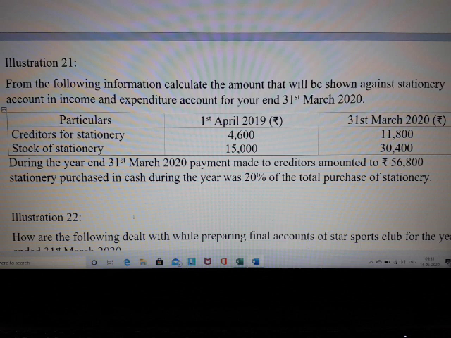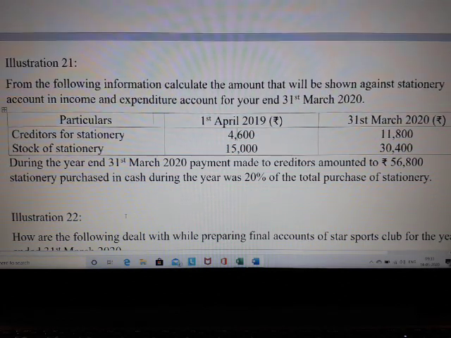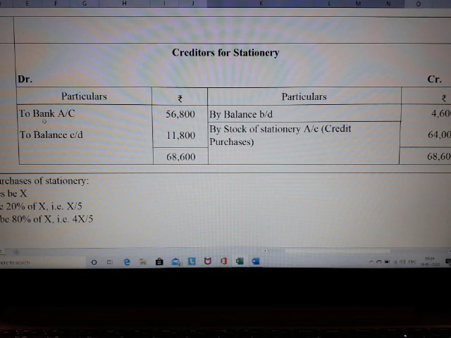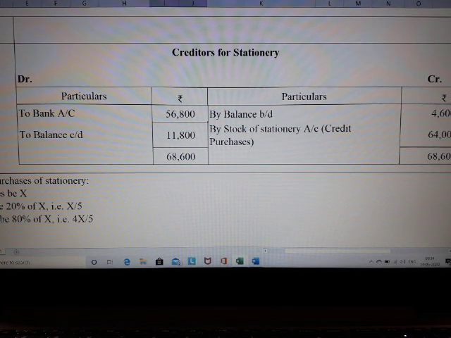So we are preparing the creditors account. In the creditors account, where will this cash or bank appear? Obviously, it will appear on your debit side. So to bank account, it is nothing but the amount paid to the creditors, 56,800. Now we don't have anything else related to creditors. We have got everything in the creditors account.